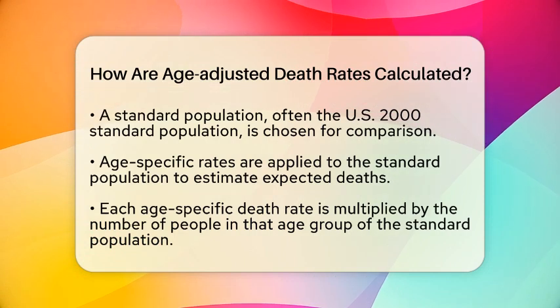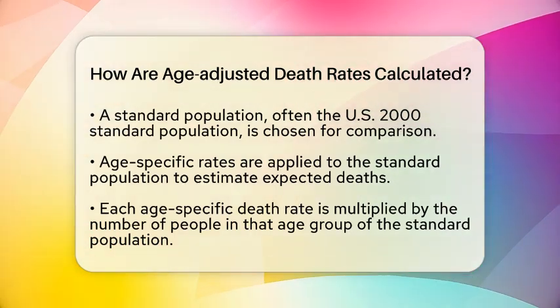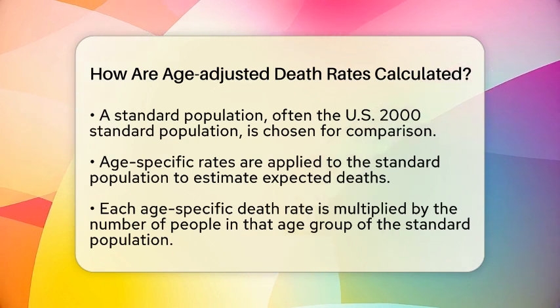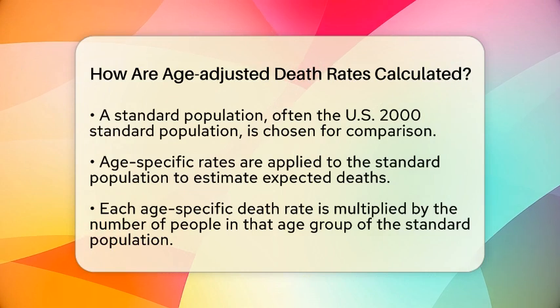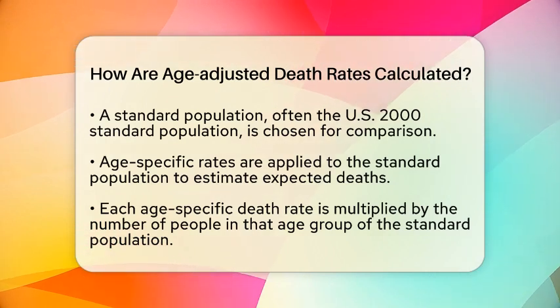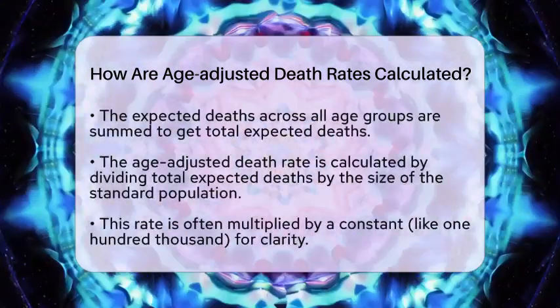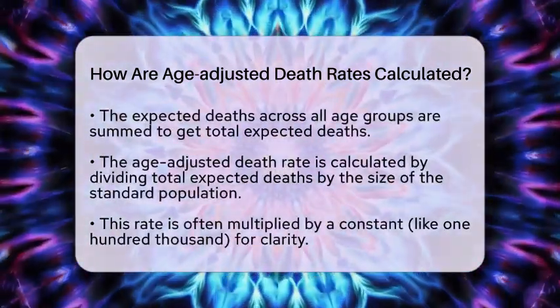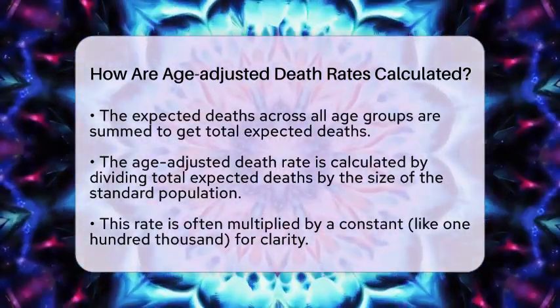This step helps us calculate how many deaths we would expect in the standard population if it had the same death rates as the population we are studying. Once we have those expected deaths, we sum them up across all age groups. This gives us the total expected deaths in our standard population based on the death rates we calculated earlier.